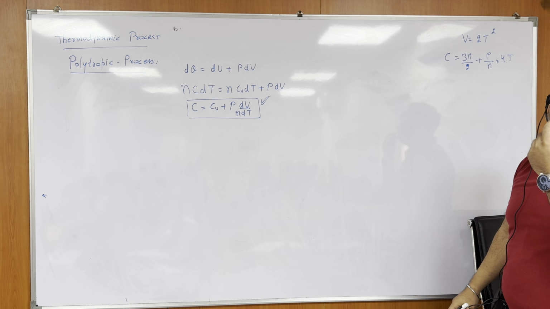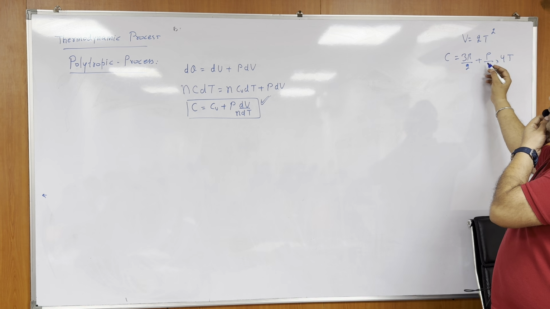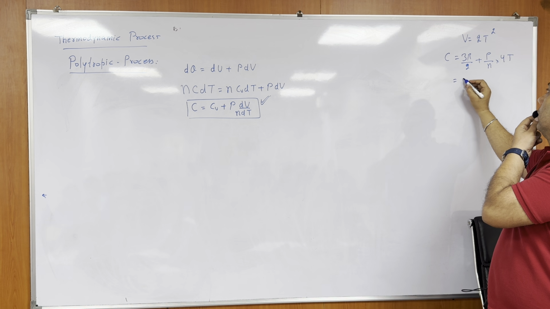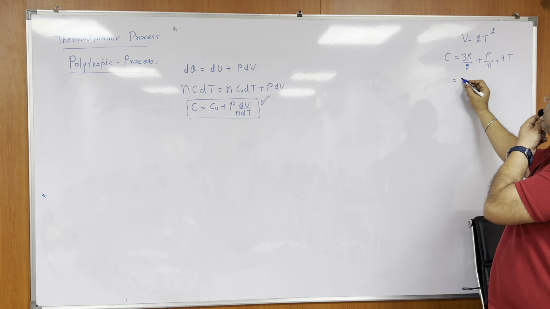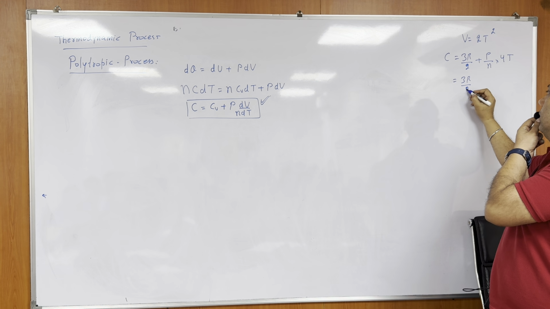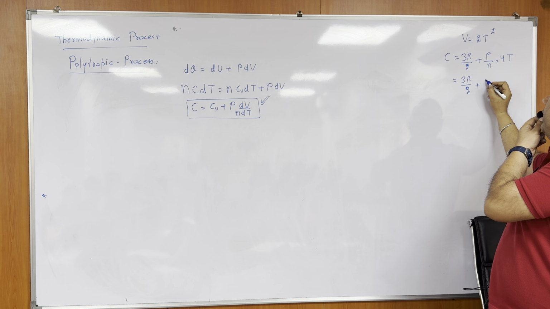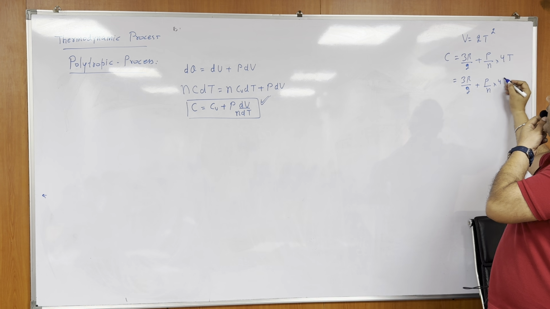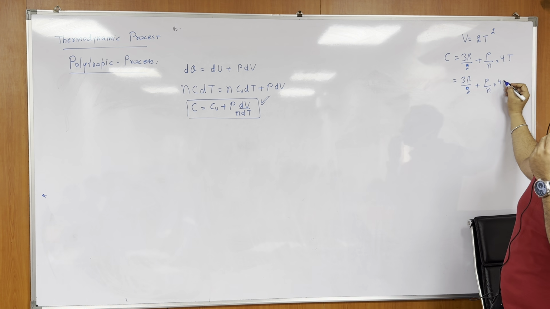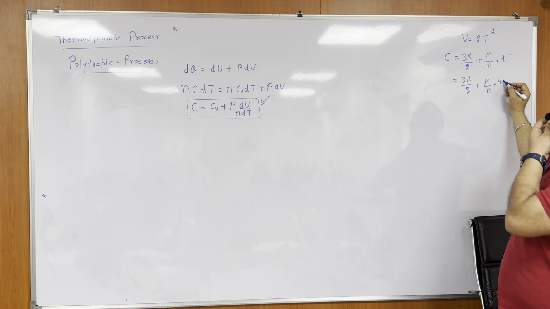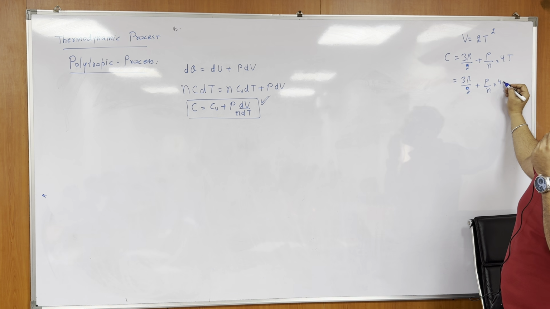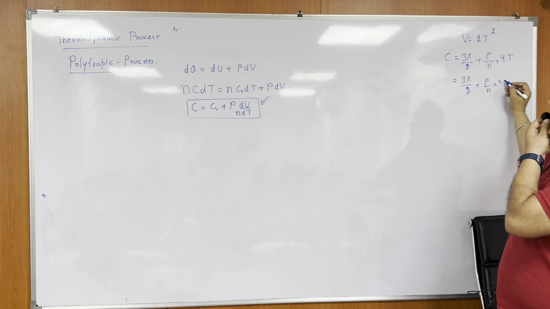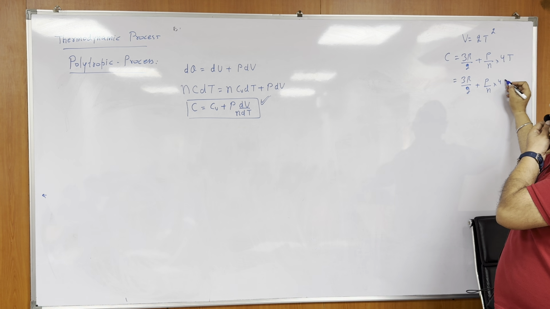P is nRT by V. So 3R by 2 plus P upon N into 4, and T, what can we write, beta? PV upon N into R.